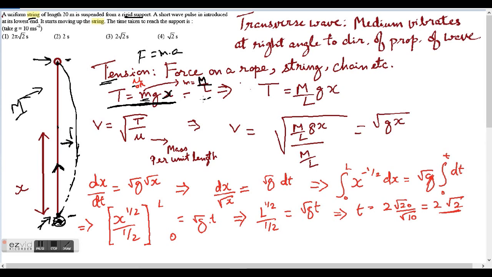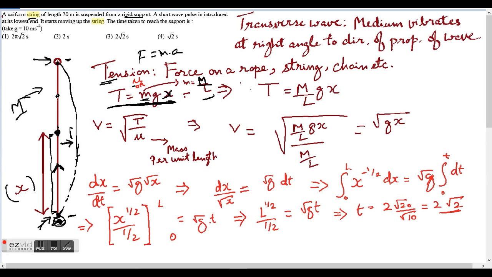And why do we need mass per unit length? Well, because the tension experienced by the string at every point is different. Mass per unit length multiplied by this small x, which is this distance, is what will determine the tension. So for example, at this point will experience or will be pulled by this weight of the string, right?